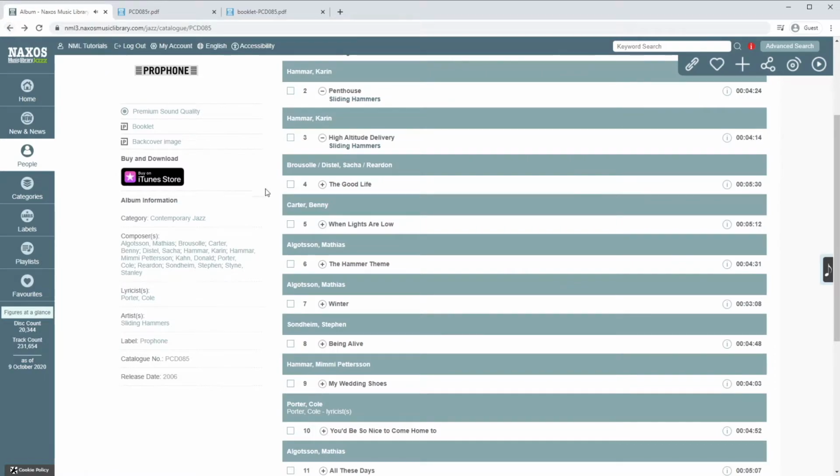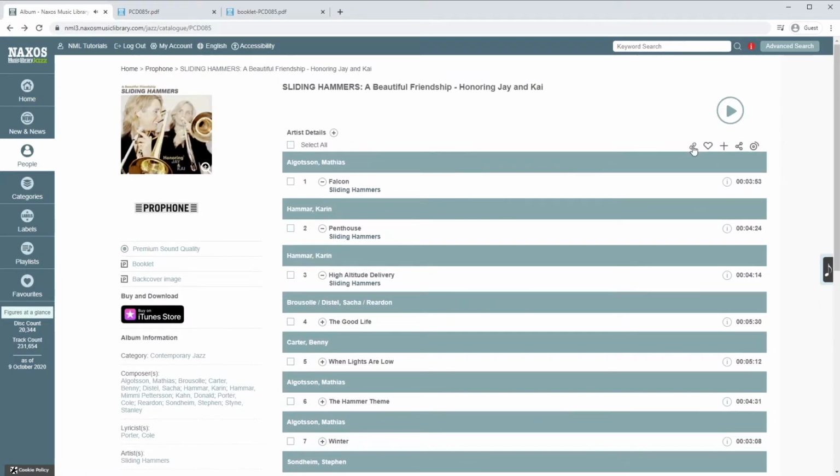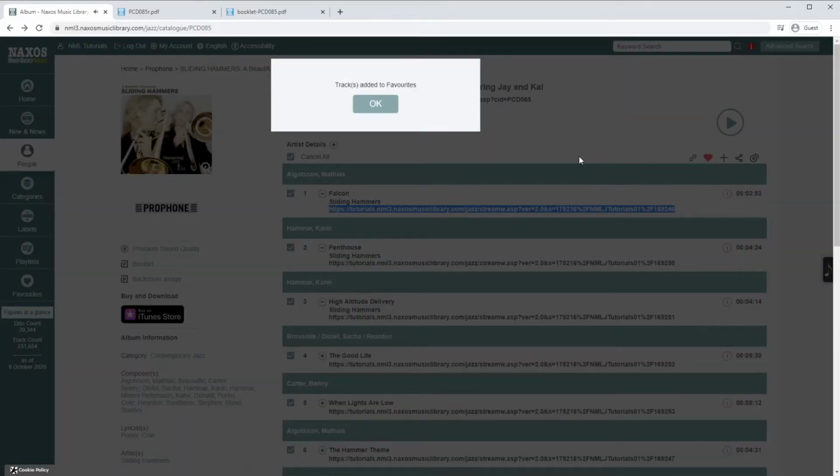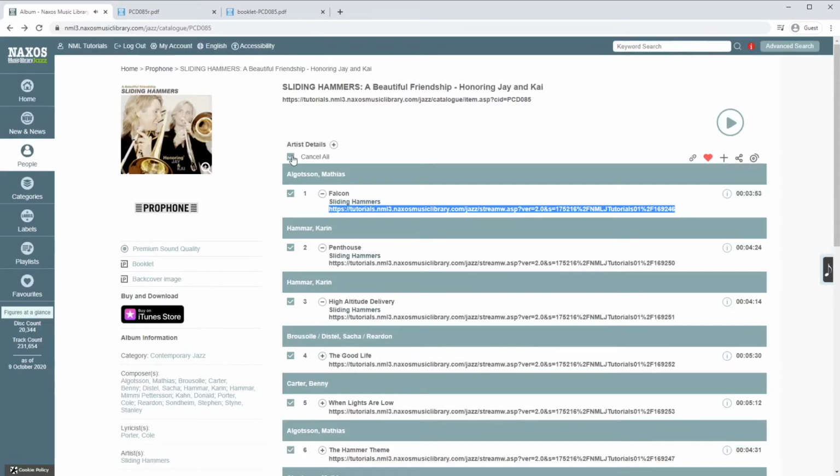Back on the album page, you'll see a few more controls here above the track list. They are Show Static URLs. This will give you a URL for the album and for each individual track. Add to Favorites. If you click this without selecting any tracks, the whole album will be added to your favorites. If you select individual tracks first, only these will be added.